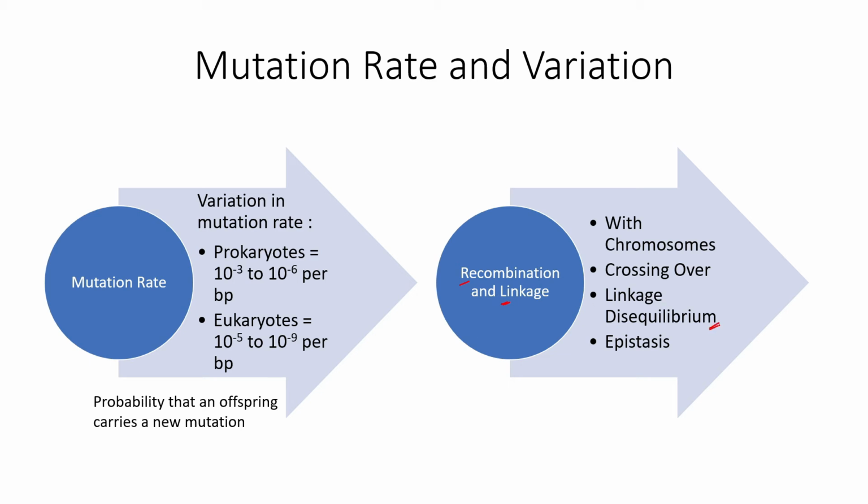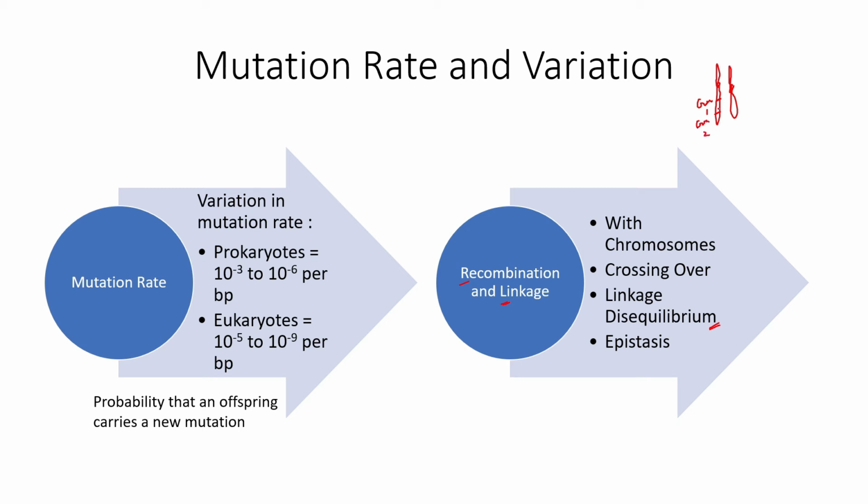Linkage refers to the fact that, let's say, in a particular chromosome we have one gene here, gene 1, and the other gene present here, gene 2.